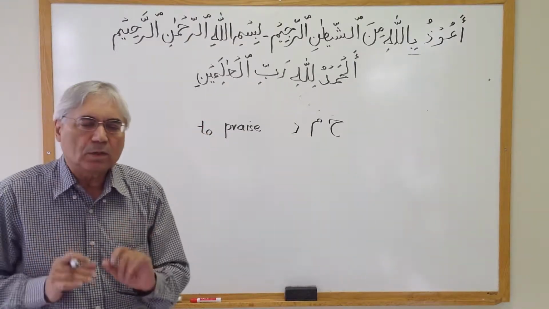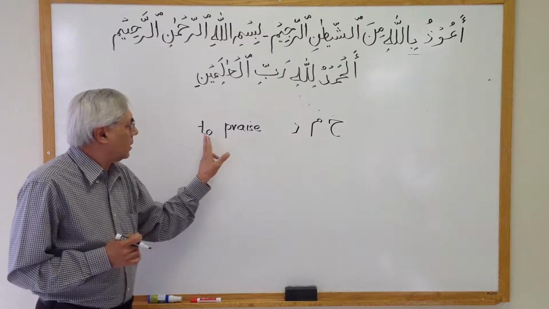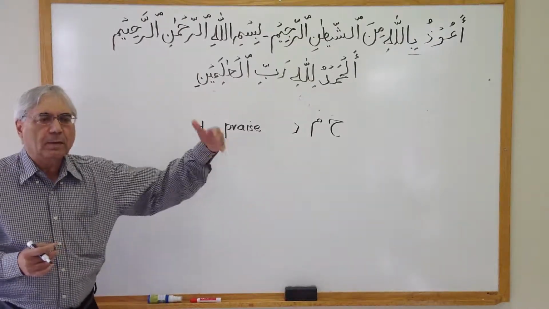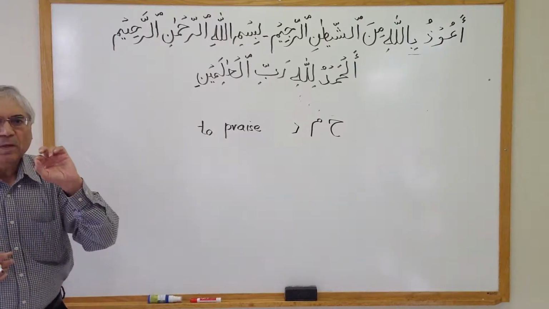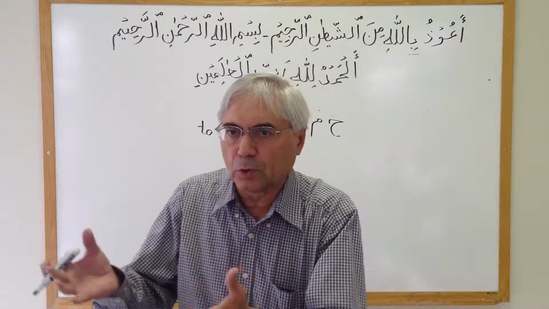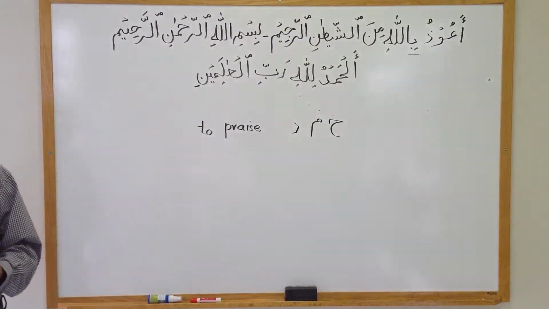So right now these are three letters only. In English, I have the word praise, and there are many other meanings of this one. But by putting a "to," I'm saying this is a verb. When you put a "to" in front, to do, or to go, or to praise, it is a verb in the English language.